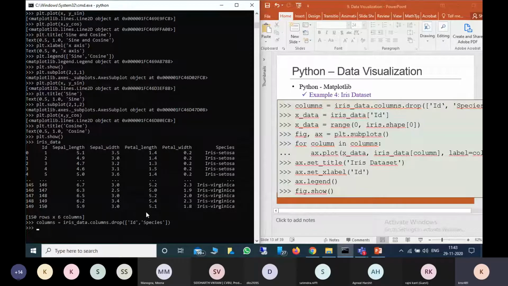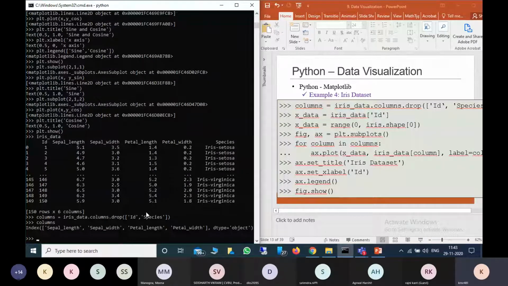Now if you see columns, there will be only 4 columns: sepal length, sepal width, petal length, and petal width. This is just a list, the columns list.